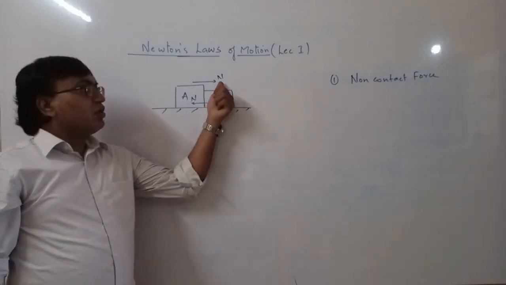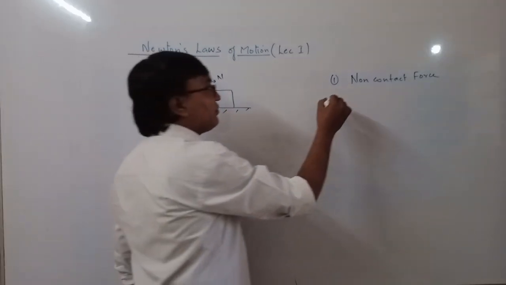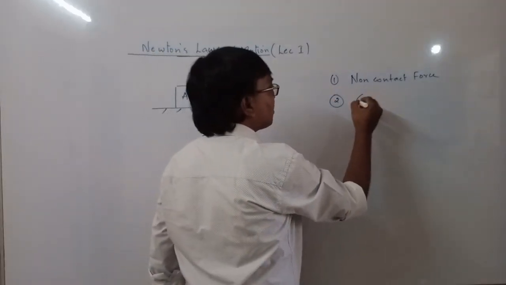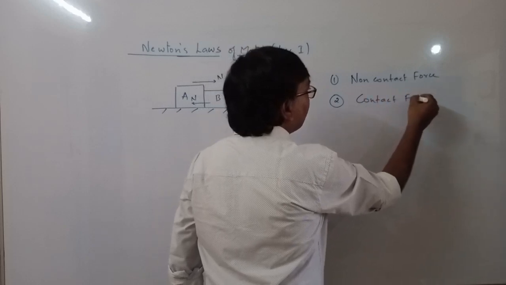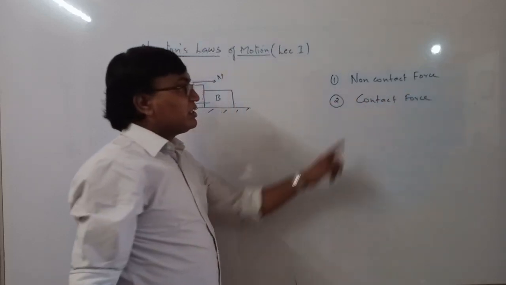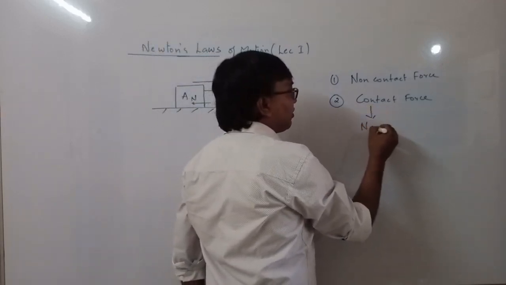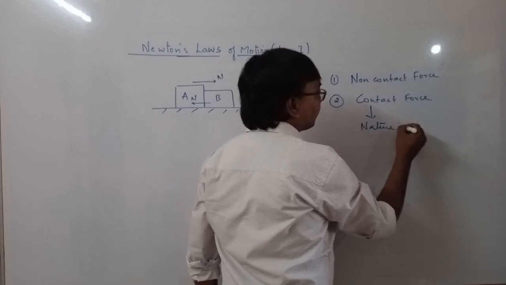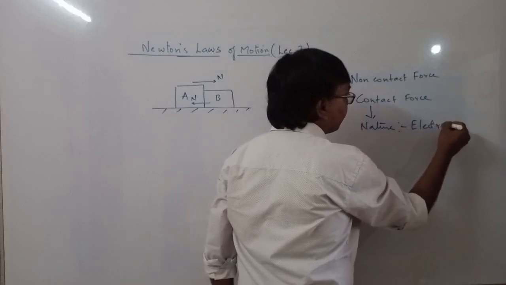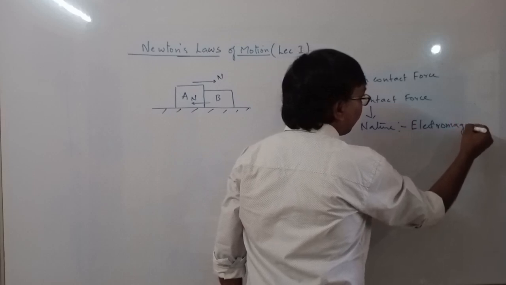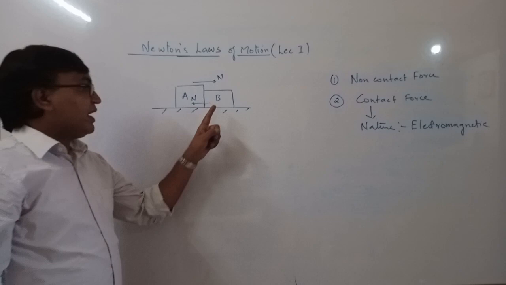So this force is arising due to contact, and we call it a contact force. The nature of this force is electromagnetic. So this is electromagnetic in nature.